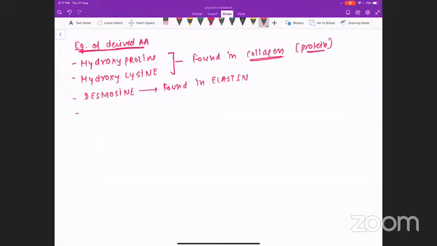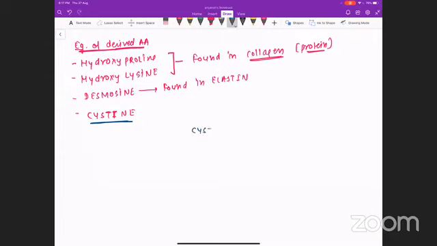And lastly, cystine. Cysteine is an amino acid. We have discussed a similar molecule when we discussed sulfur containing amino acids. That was cysteine.